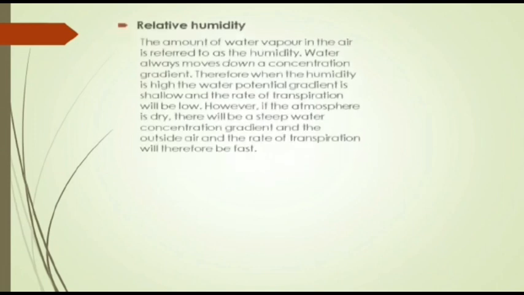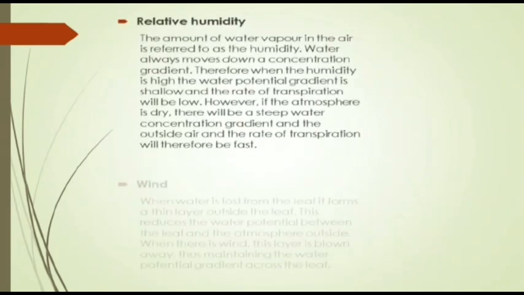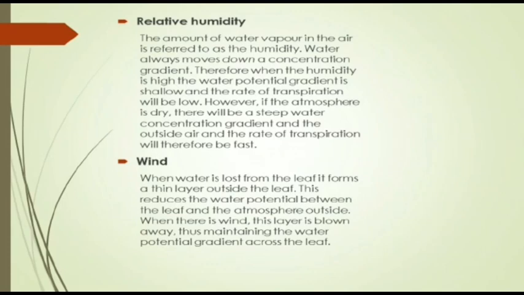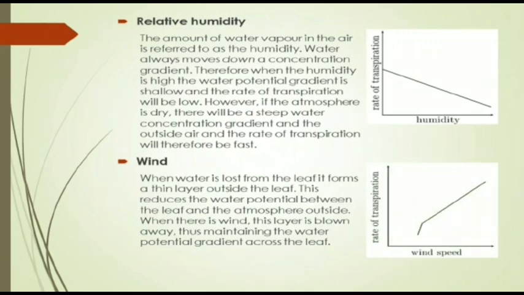Now, how does relative humidity affect transpiration? The amount of water vapor in the air is referred to as humidity. Water always moves down a concentration gradient. Therefore, when the humidity is high, the water potential gradient is shallow and the rate of transpiration will be low. However, if the atmosphere is dry, there will be a steep water concentration gradient with the outside air, and the rate of transpiration will therefore be fast.